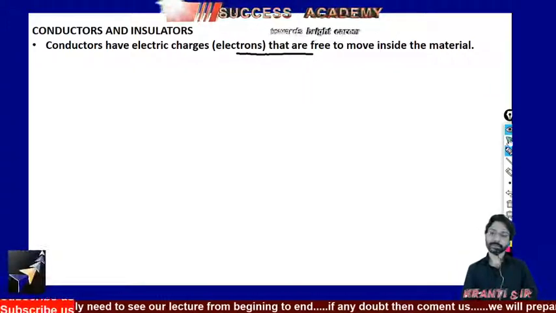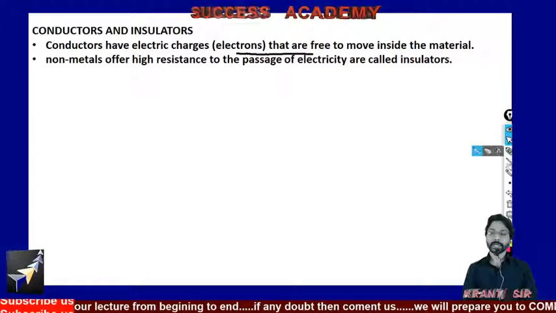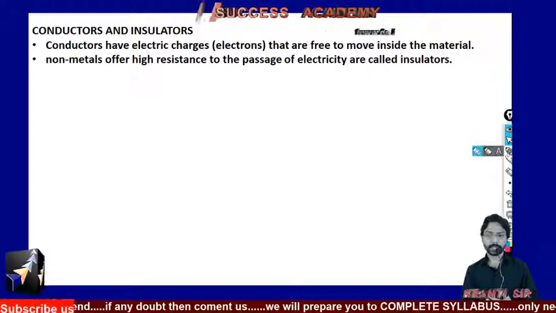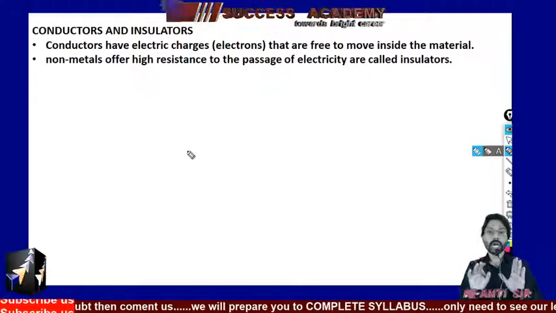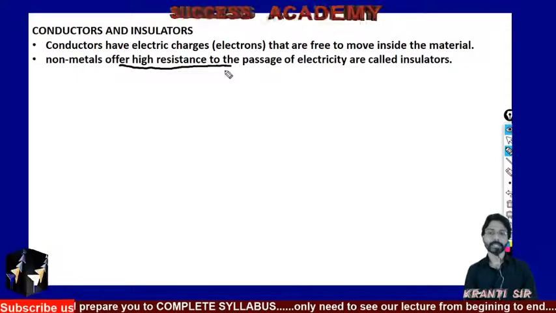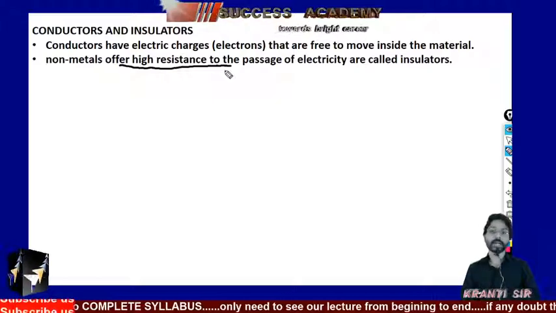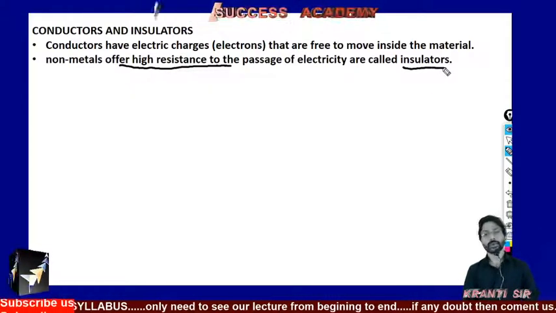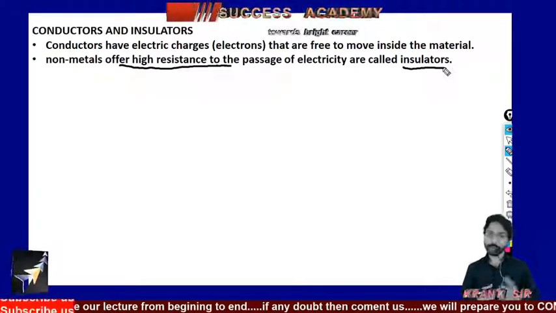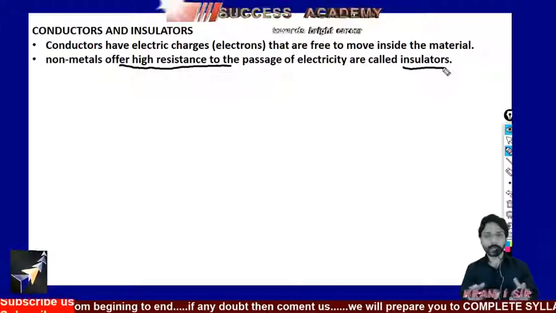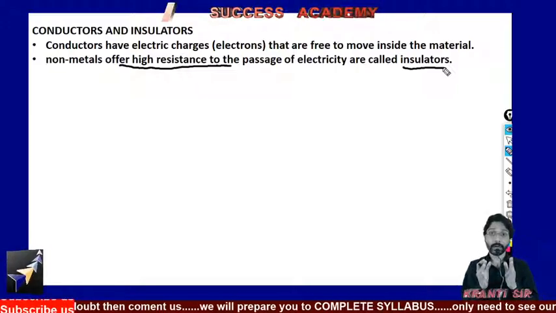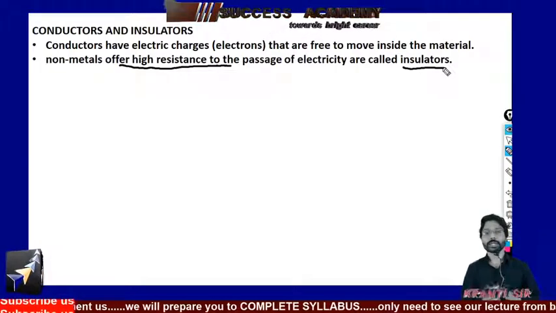Is this clear? Secondly, on the other hand, non-metals will not allow the electric current to pass through them. Why? Because they offer high resistance. That's why a non-metal is called what? An insulator. For example, an insulator may be a plastic comb or any non-metal body, and good conductors are like a metallic body, or even the human being is also a good conductor of electricity.